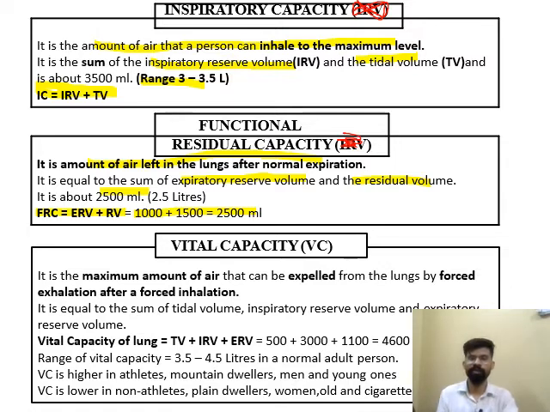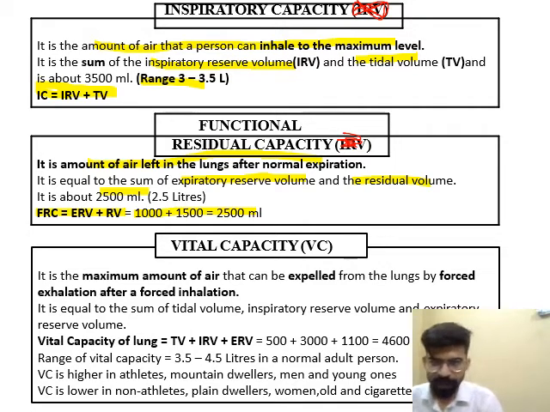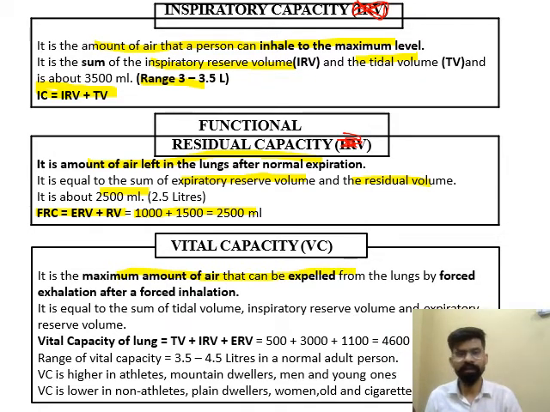Next is vital capacity. Vital capacity is the maximum amount of air that can be expelled from the lungs by forceful exhalation after a forced inhalation. And the value of vital capacity is equal to TV plus IRV plus ERV.